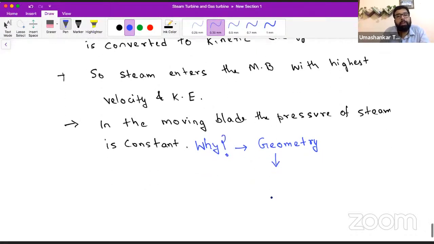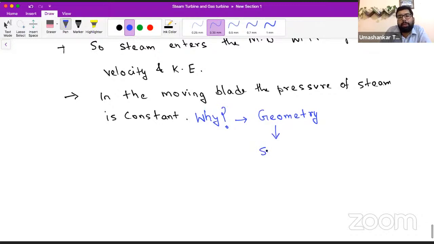So how is the geometry of the impulse turbine blade? This is symmetrical. Those who are live or seeing this video, this is the spice for objective papers. So why does pressure not change while flowing through the moving blades of the impulse turbine?